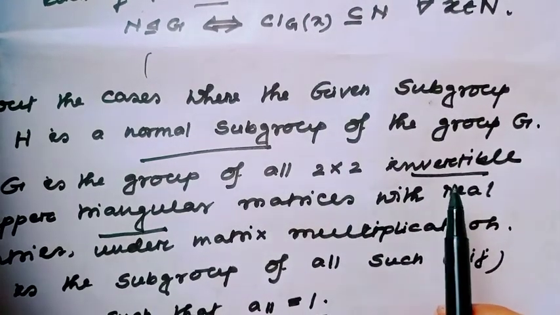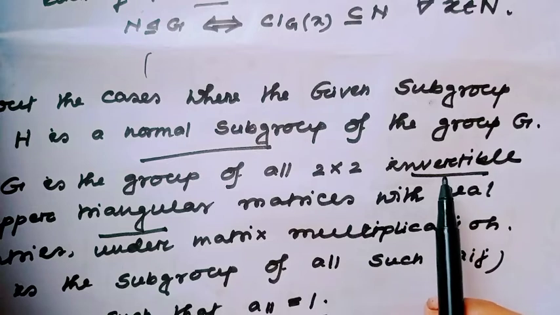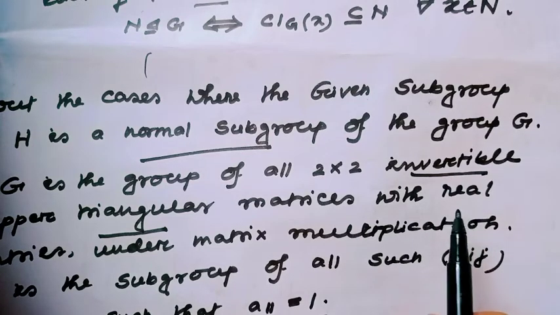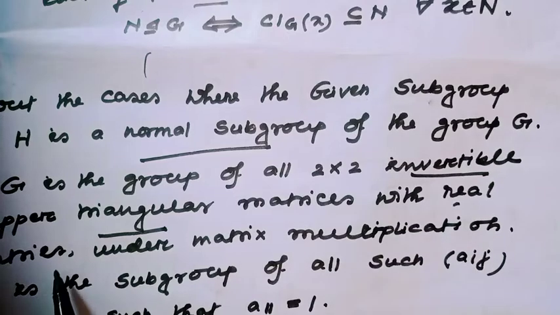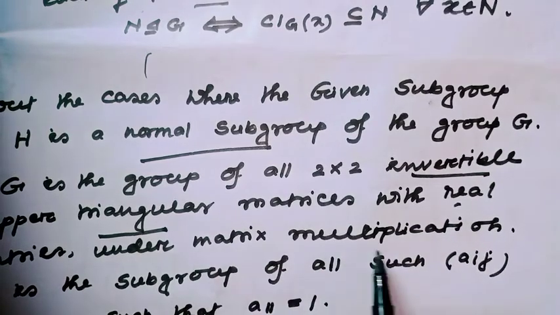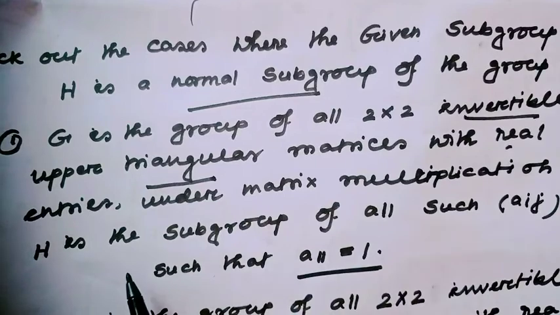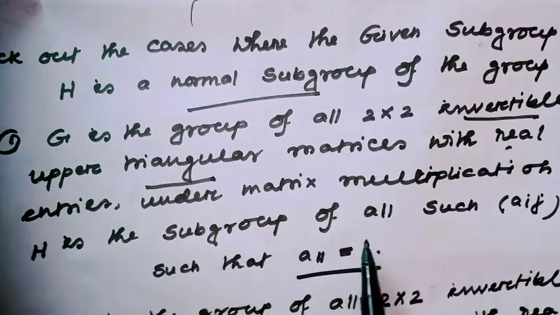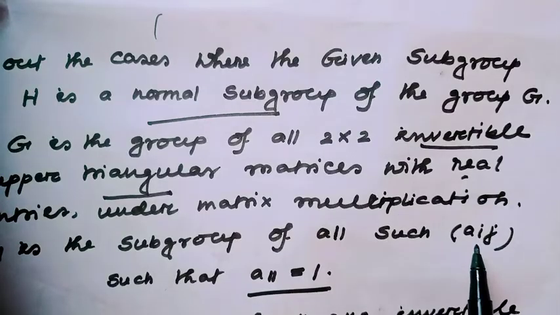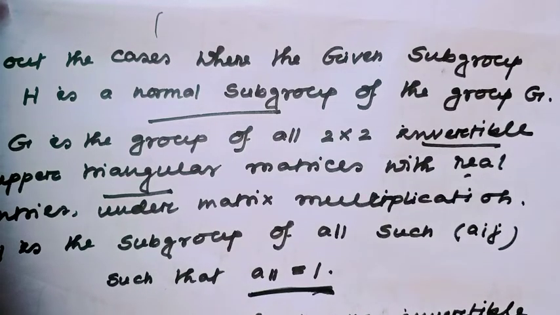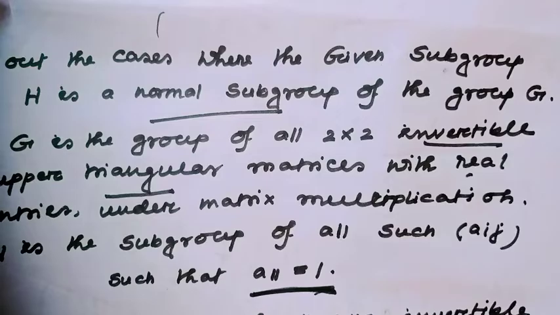Notice, this is all 2×2 invertible upper triangular matrices with real entries under matrix multiplication. Then H is a subgroup of all such A_ij such that A11 equals 1.